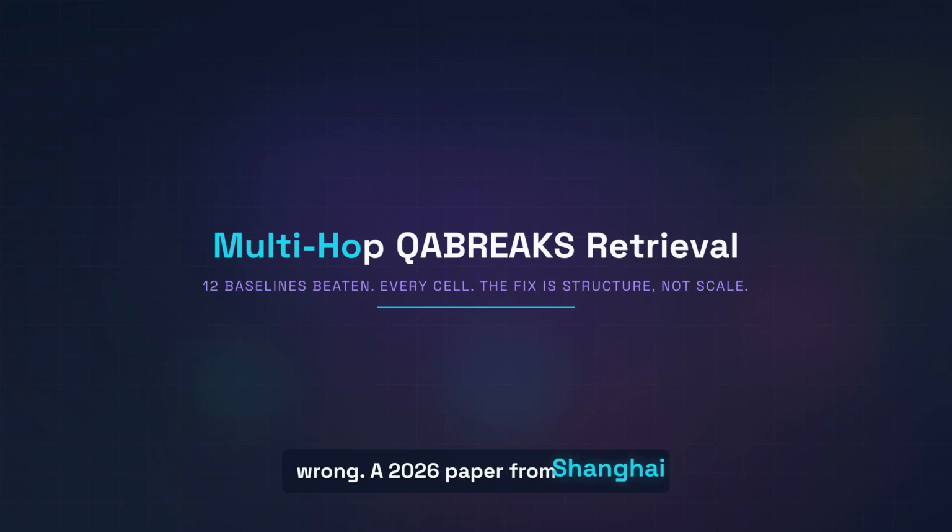A 2026 paper from Shanghai Jiao Tong University called RT-RAG, Reasoning in Trees, fixes the structure first. The result? It beats 12 strong baselines on every single benchmark cell. The trick is something almost every RAG system gets backwards.